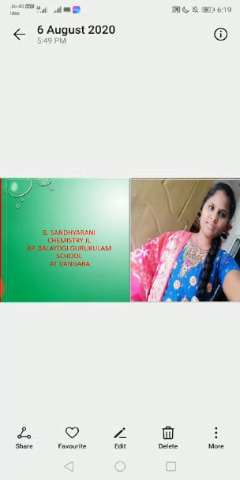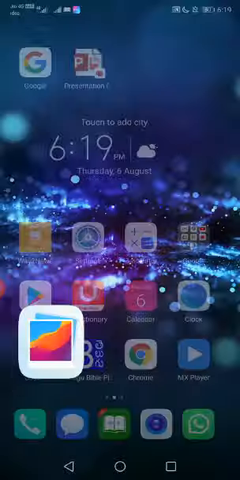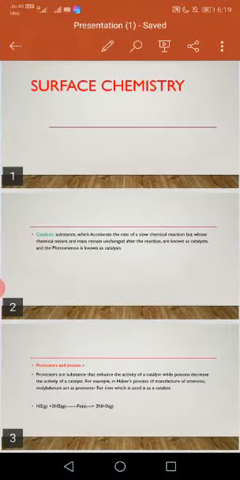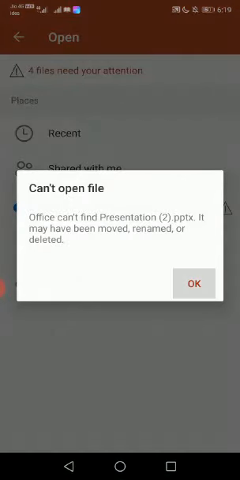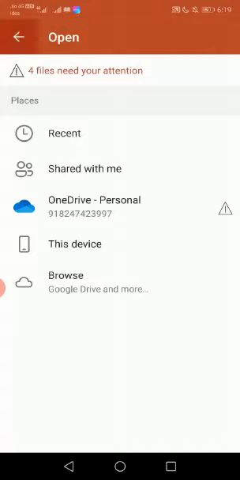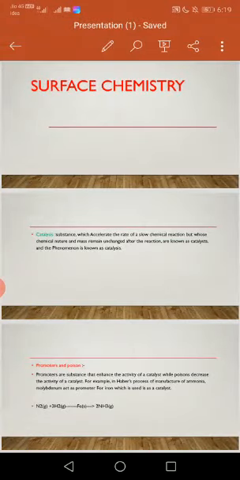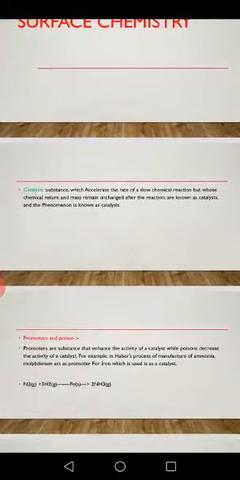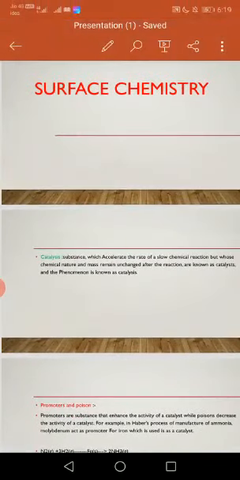Now I would like to explain about catalysis in surface chemistry. Firstly, what is a catalyst?